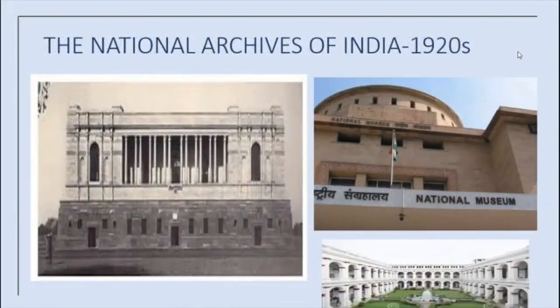When New Delhi was built, the National Museum and the National Archives were both located close to the Viceregal Palace. This location reflects the importance these institutions had in British imagination.